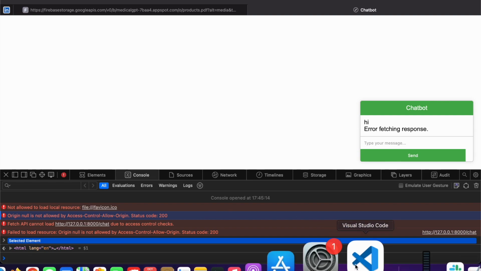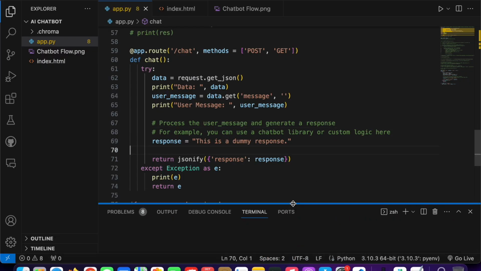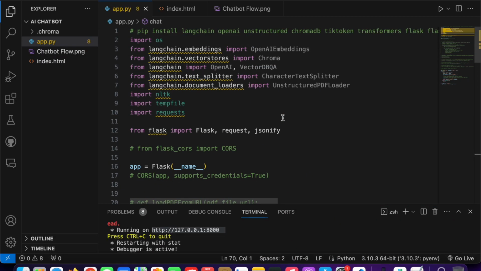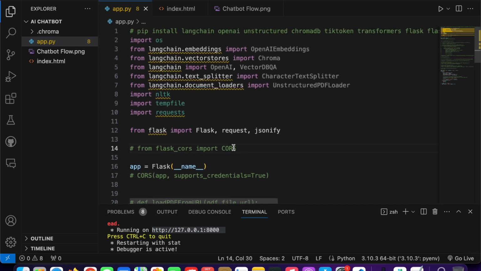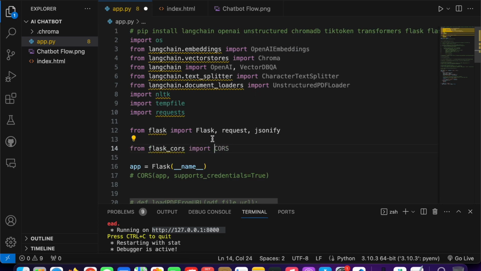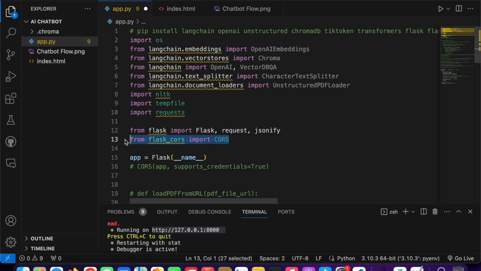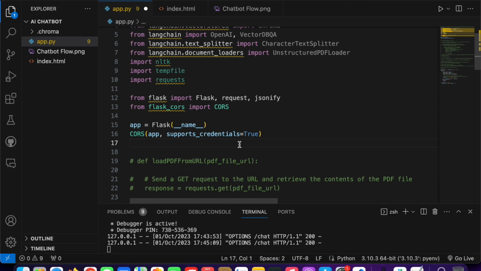This happens sometimes because the server does not accept requests from the front end side due to some restrictions. We get this error due to some browser restriction, and that is why I asked you to install Flask-CORS. So just uncomment this code. If you didn't write it, then write it, and also uncomment that. Previously I had commented it just to show you how this problem can occur. So just save it.